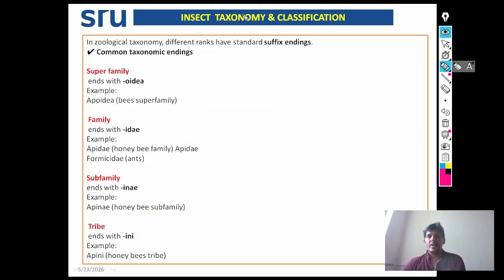Next most important concept. In zoological taxonomy, different ranks have standard suffix endings. See here, common taxonomic endings. Superfamily ends with oidea, Apoidea. Apoidea, oidea is the suffix ending in superfamily.